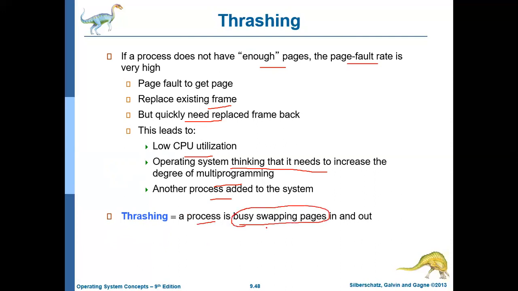This swapping of the pages is called paging, that is, moving the pages in and out of the memory. So if the process is spending more time on swapping or paging rather than on execution, that is called thrashing.